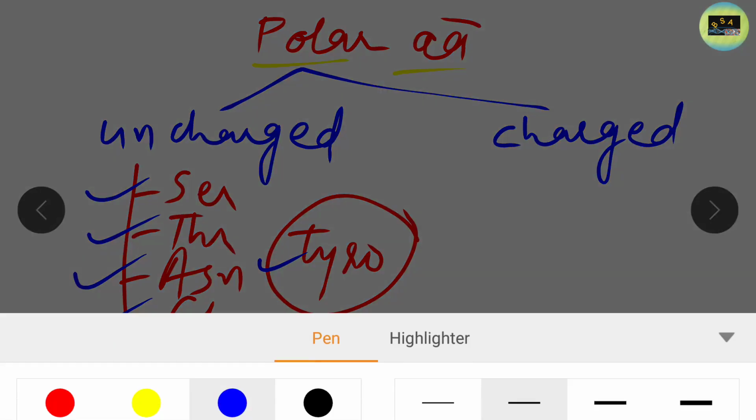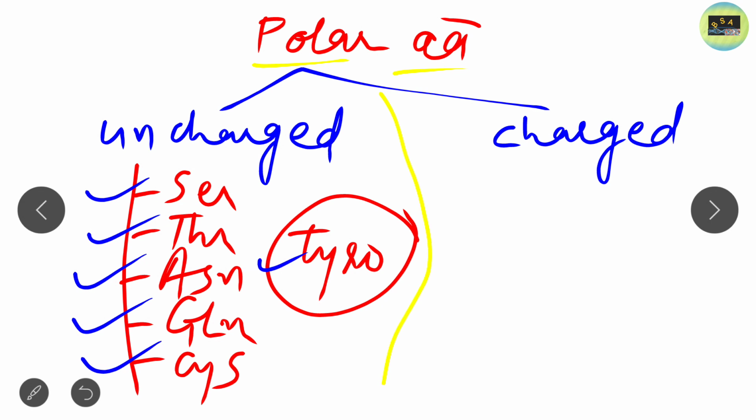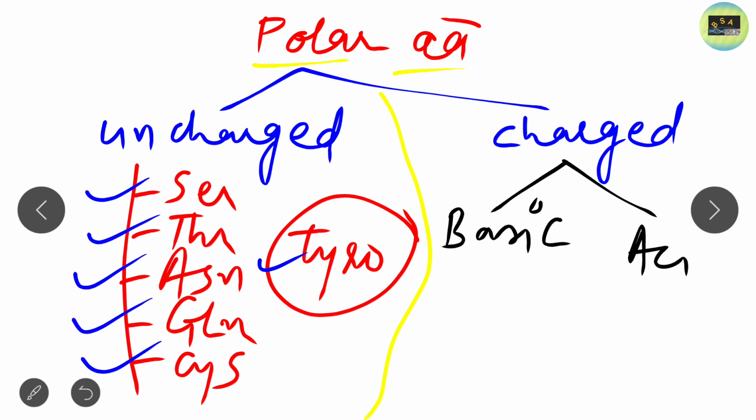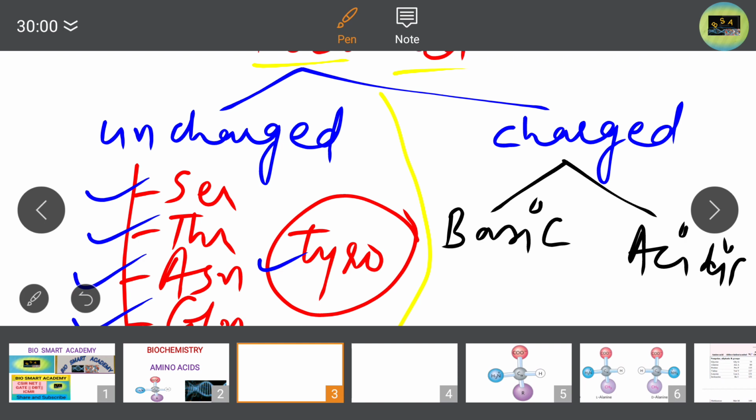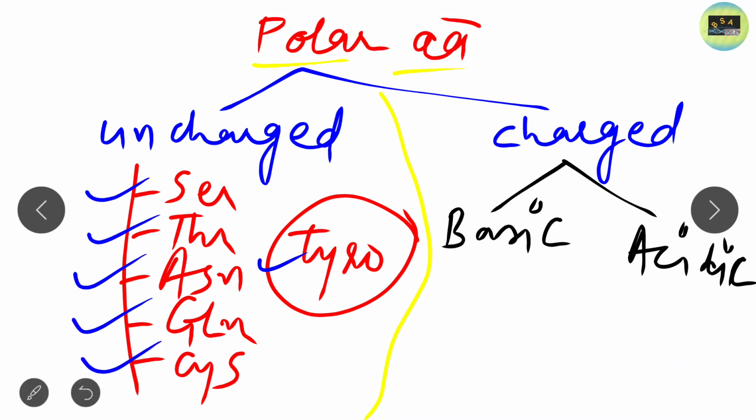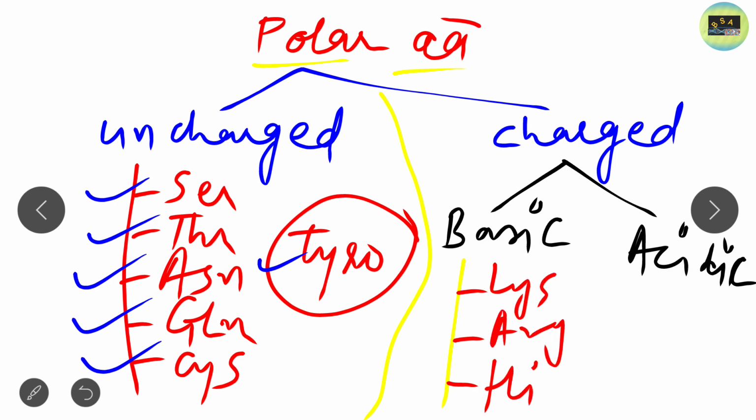Now just look at the charged amino acids. Charged amino acids are again classified into two types. One is basic charged amino acid, and another one is acidic charged amino acid. Clear? In basic charged amino acids there are mainly three amino acids present: lysine, arginine, and histidine.